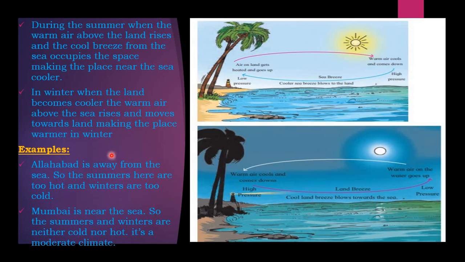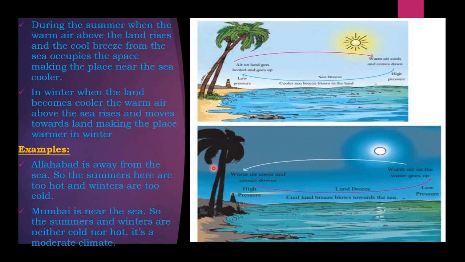Therefore, the places nearby the sea always experience coolness. So in winter, when the land becomes cooler, the warm air above the sea rises and moves towards land, making the place warmer in winter. So you need to understand winter. During the winter, usually we face very chillness or cold.